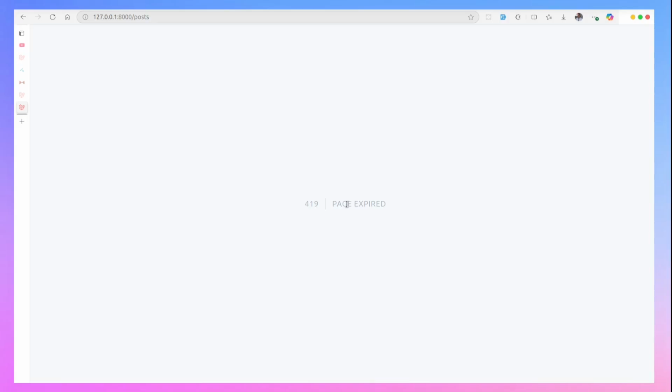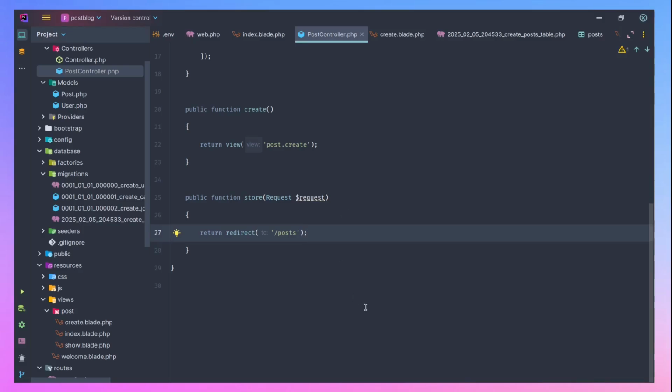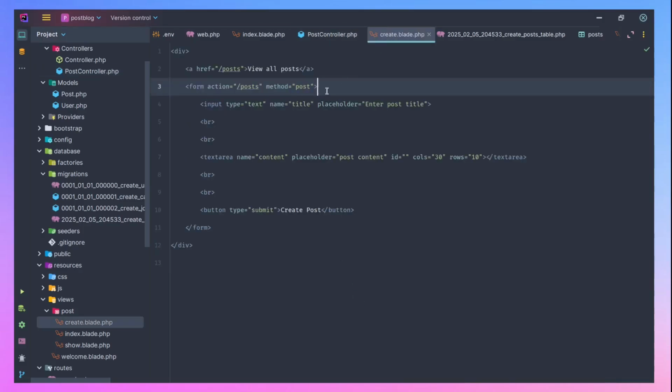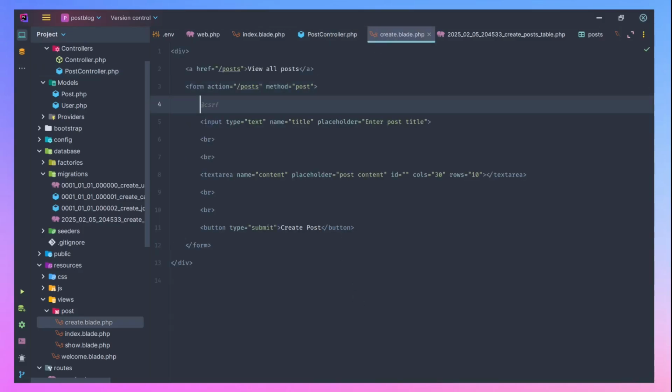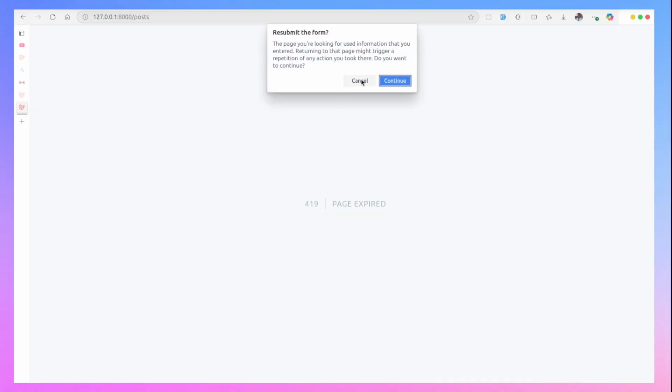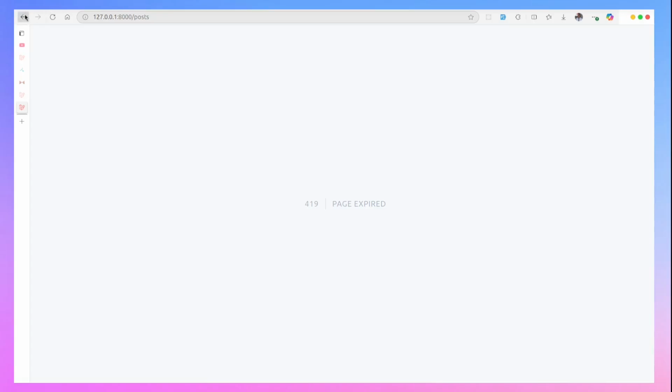And the reason why it's telling me page expired is because Laravel could not verify the CSRF token here. So for us to do that, we need to come back to our form and put a particular directive here, @csrf. So let's refresh our page again. Let's cancel and let's go back. Let's refresh. So if I click on create post again, you'll notice it takes me back to this index.